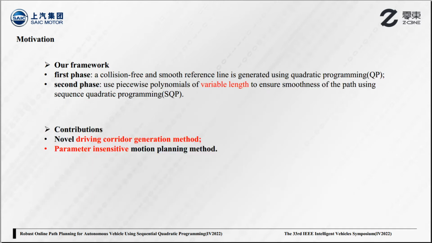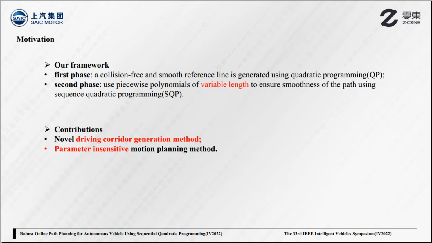To address the above requirements, we propose a robust online path planning method. Firstly, we transform the path planning from Cartesian to Frenet frame. Secondly, the path planning problem is decomposed into two phases. In the first phase, a collision-free and smooth reference line is generated using quadratic programming, and it is used as initial guide in the second phase.